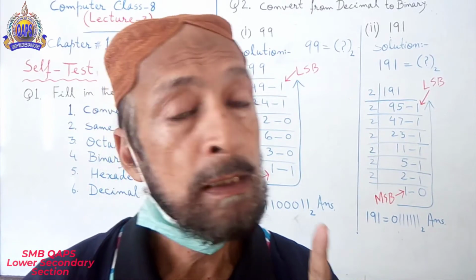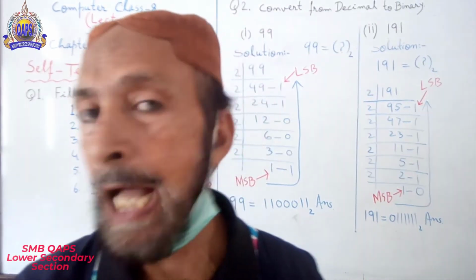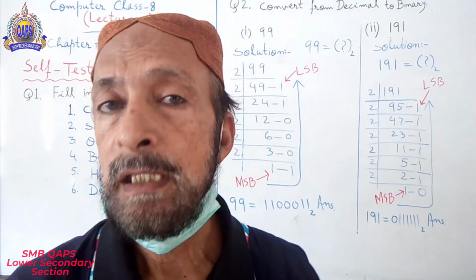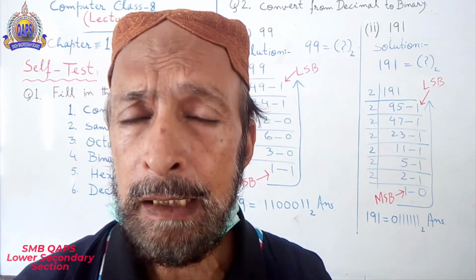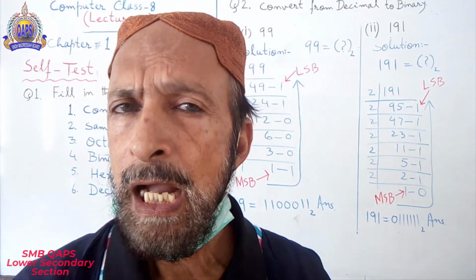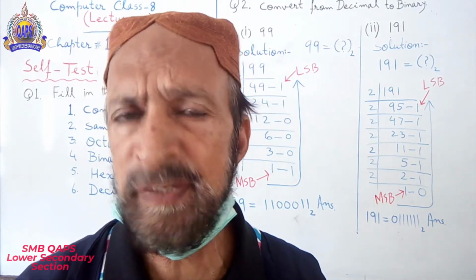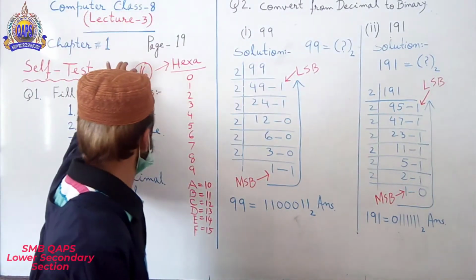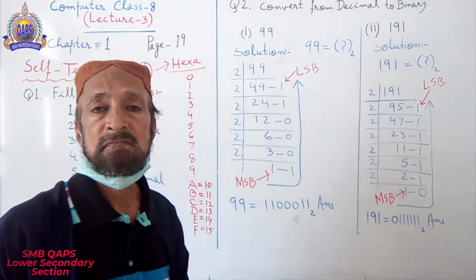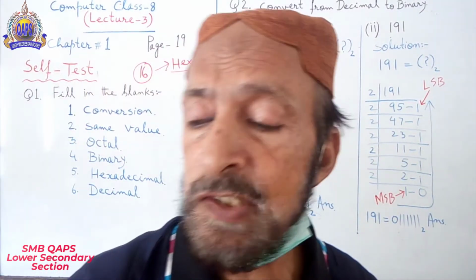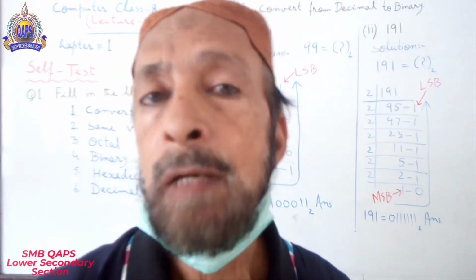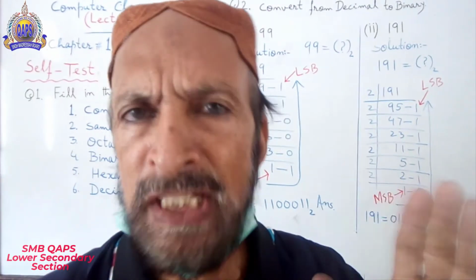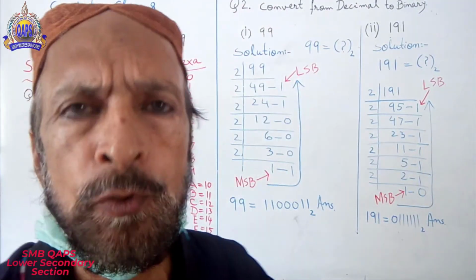Listen again very carefully. I'm saying the base power of the hexadecimal number system is 16. Why 16? Because it has 16 digits. Count from 0 to F.